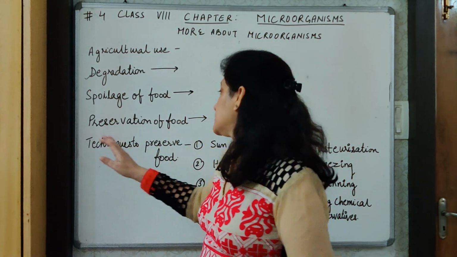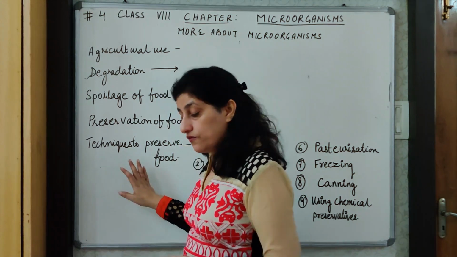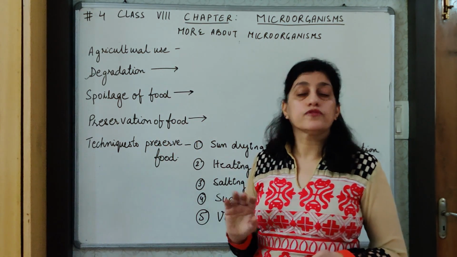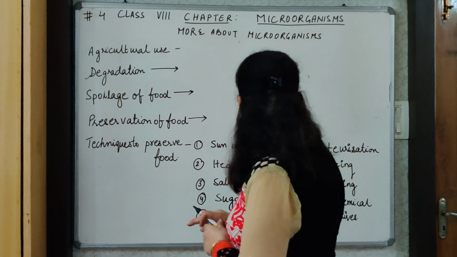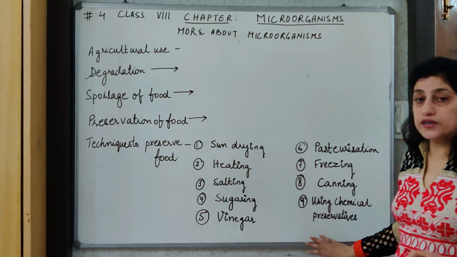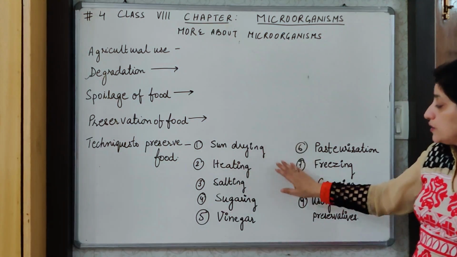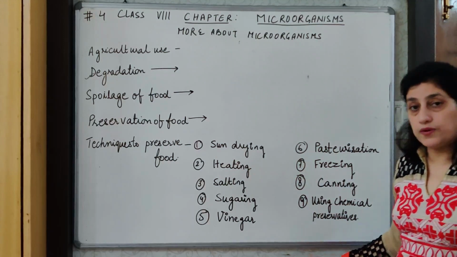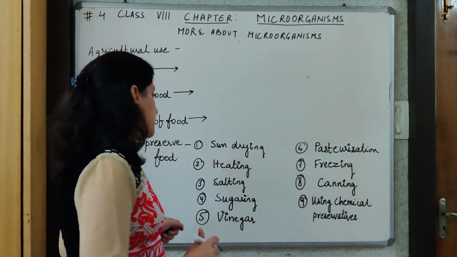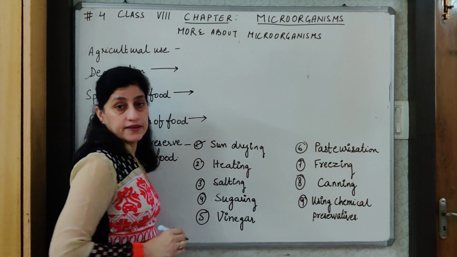And lastly, we will discuss all the techniques which are used to preserve the food. I have noted down a few techniques over here, you can see. Now I am going to explain these to you one by one. So the first technique here is sun drying.